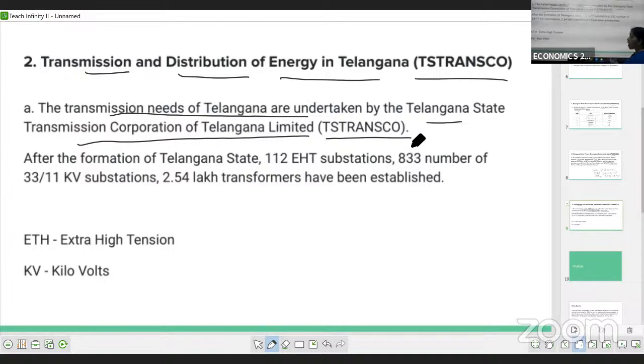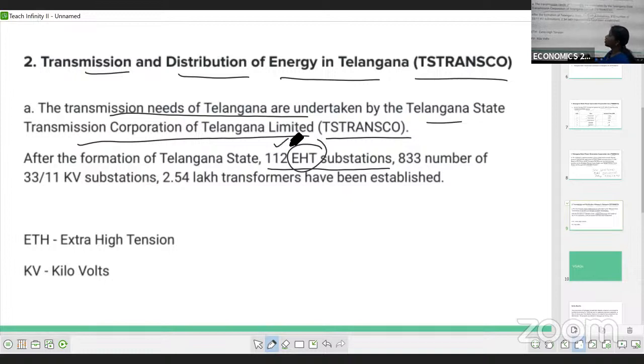After the Telangana state was formed, nearly 112 EHT substations. EHT means extra high tension substations.